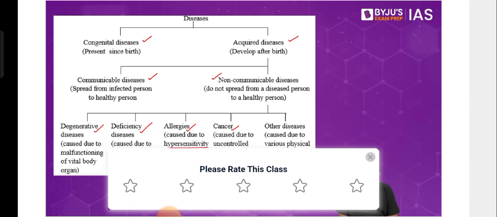There are two types of cancers that can develop. One is called benign and one is called malignant. Benign cancer or benign tumor is not as big a concern as malignant is, because benign remains localized. So it does not spread from one body part to another or one cell to another. That's why it can be controlled.